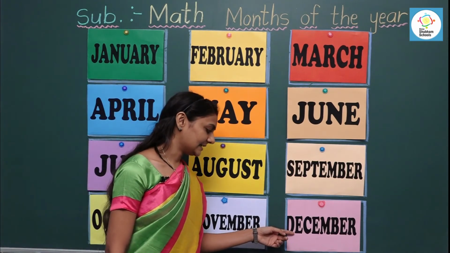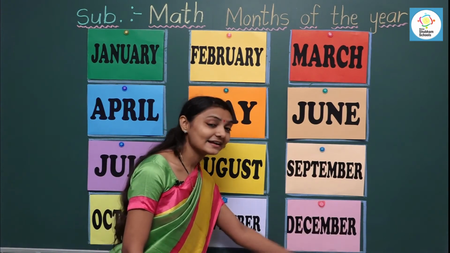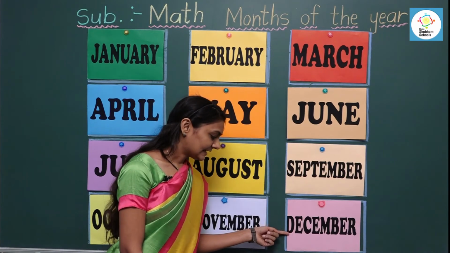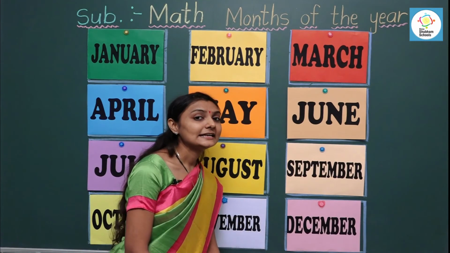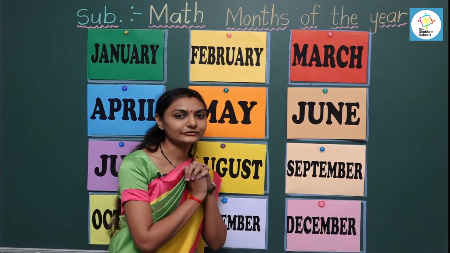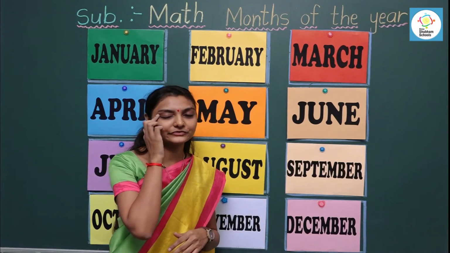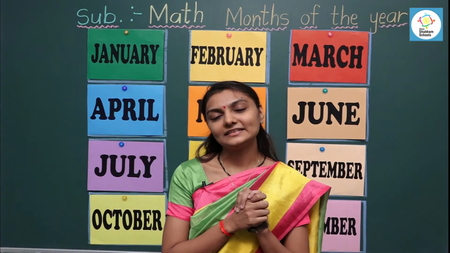Let's read it again. December. Now it's your turn. Speak with me. December is the 12th month of the year, and December is the last month of the year. We celebrate Christmas in this month.